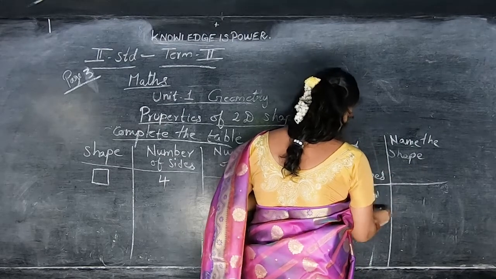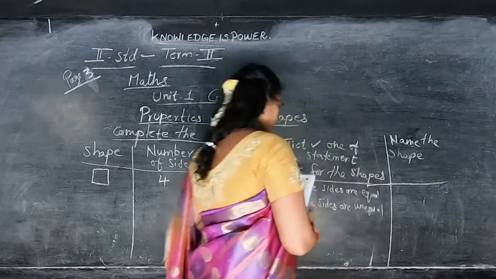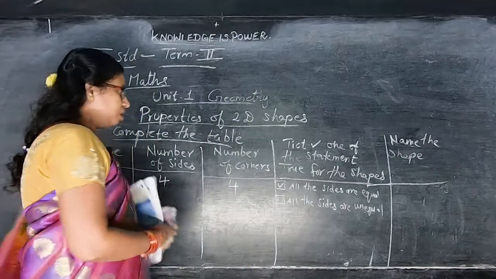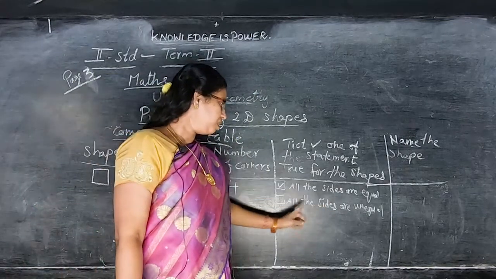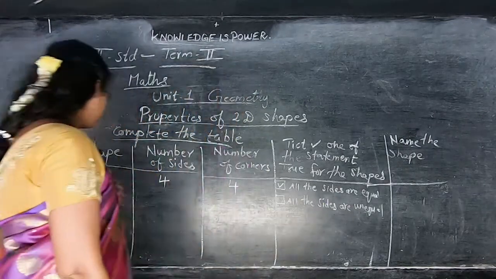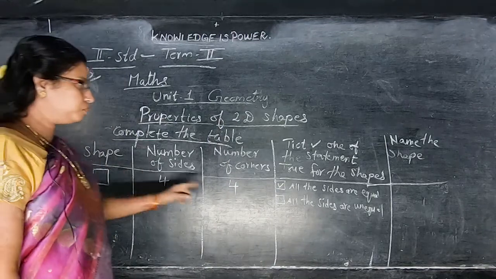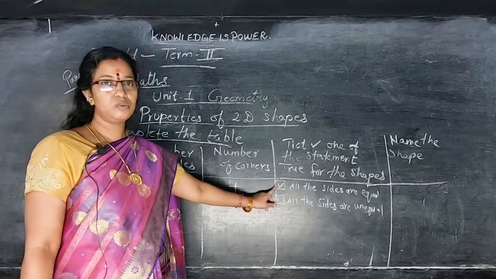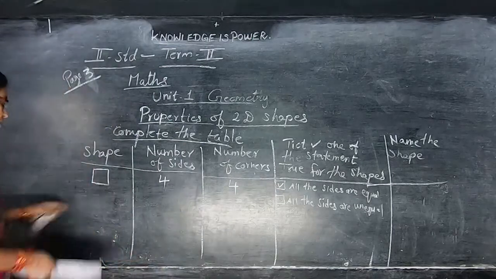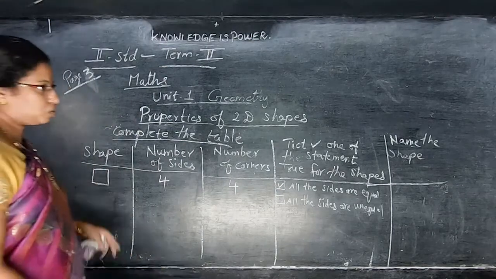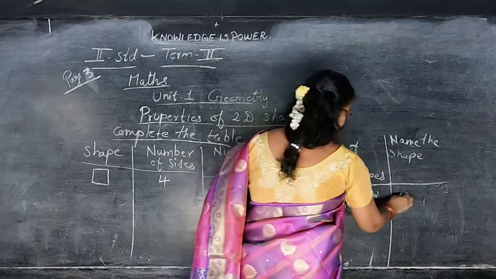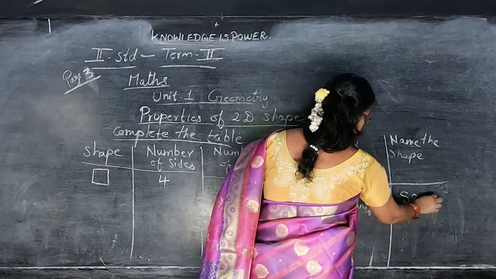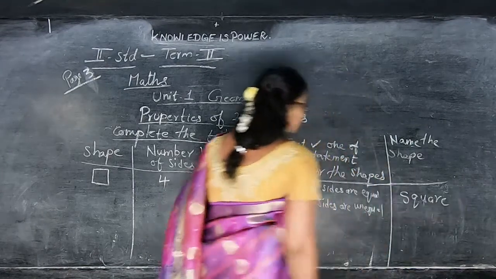Unequal. So, all the sides are equal, all the sides are unequal. See here, all the sides are equal. So put a tick for the true statement. Okay. Then what is the name of the shape? Square. Name of the shape is square.